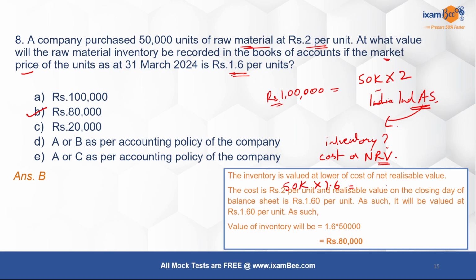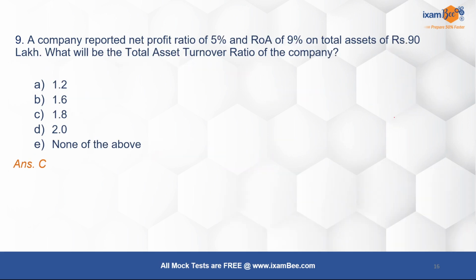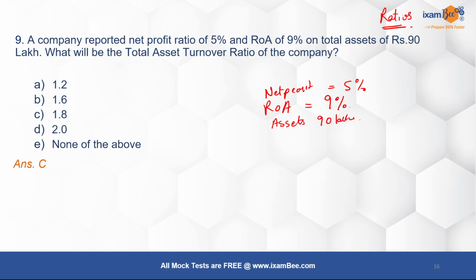Okay, so here the question was simple, it was numerical, but all you needed was conceptual understanding of Ind AS. Okay, next question. ये question आपका ratios से है, ratios topic से. A company reported net profit ratio of 5%, right? So मेरा net profit is 5%. मेरा return on assets is 9%. My total assets are 90 lakh and I have to find my total asset turnover.